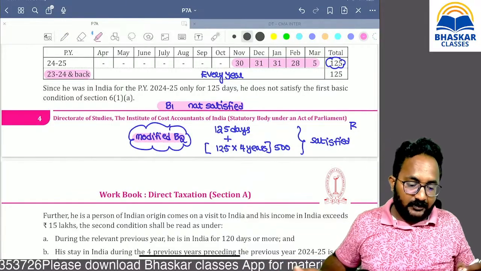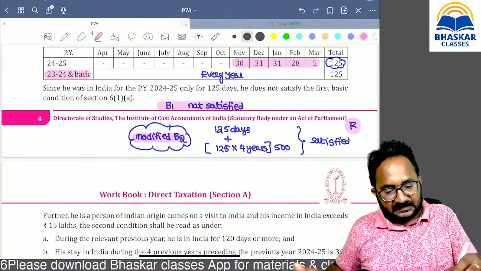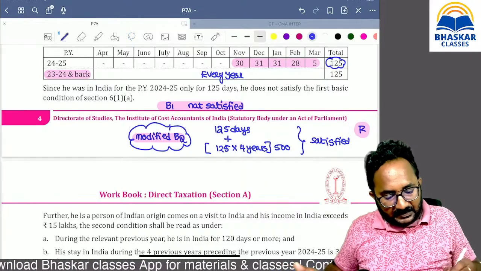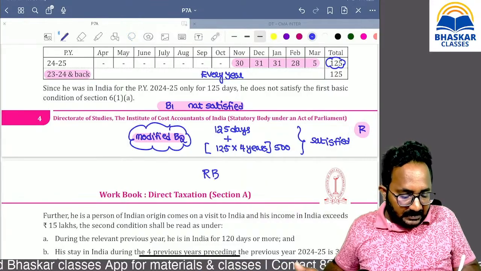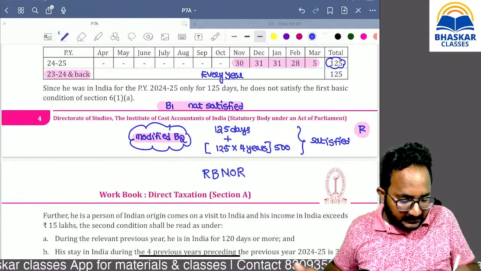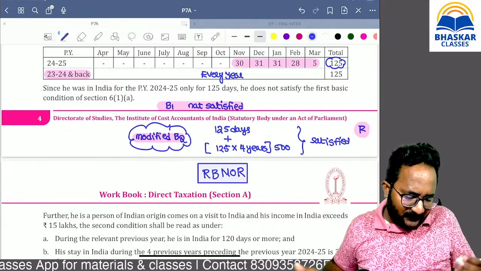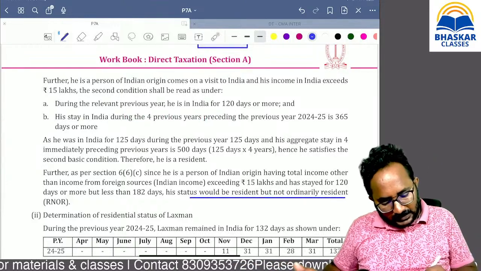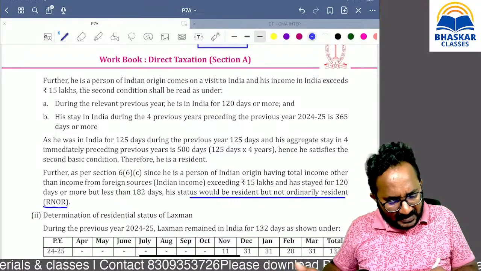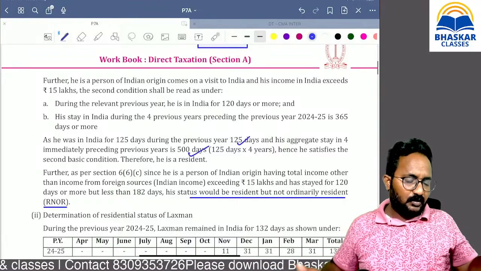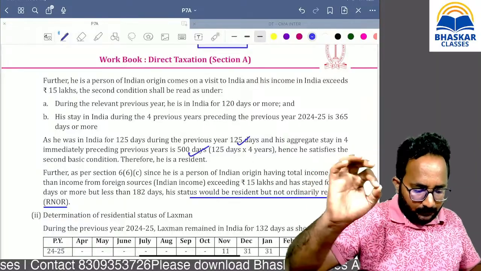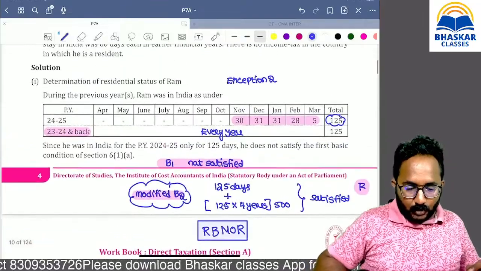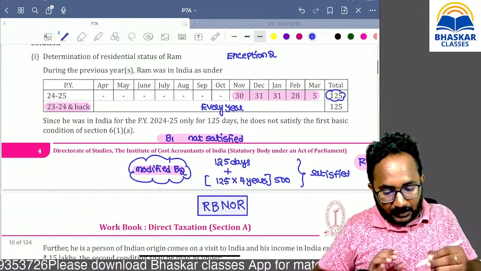B1 was not satisfied. Intentionally we applied modified B2 and we have converted that person's residential status to what? Resident. Then for ordinary status, directly we can state resident but not ordinary resident. You can check the answer, definitely you will get it. So I hope you are learning the application of exceptions in a better manner.